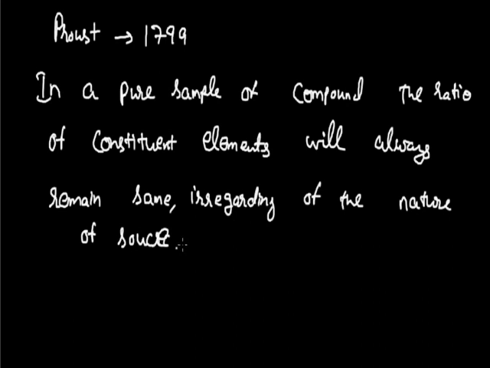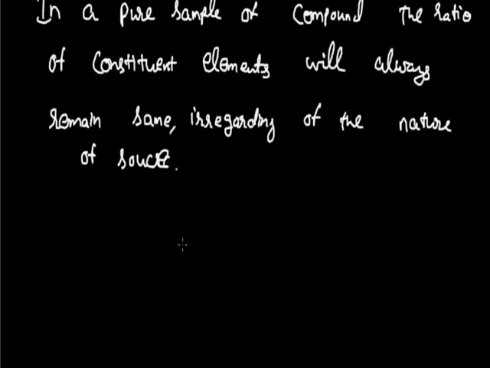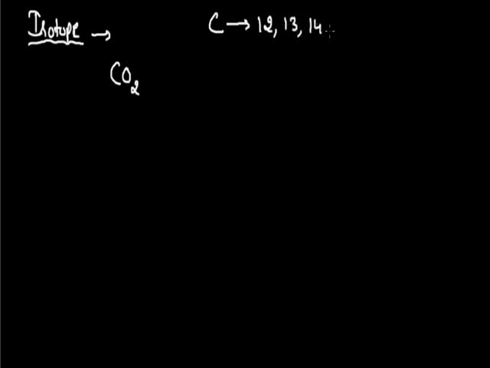Now we will deal with those examples where this law is not applicable. As we have read, the law of conservation of mass is not applicable to nuclear reactions. Same here, if I talk about molecules formed by isotopic elements, then molecules formed by isotopes will not follow this law. Such as, if I take the molecule of carbon dioxide, as we know carbon exists in three isotopic forms. One isotope has mass number 12, the second has mass number 13, and the third has mass number 14.